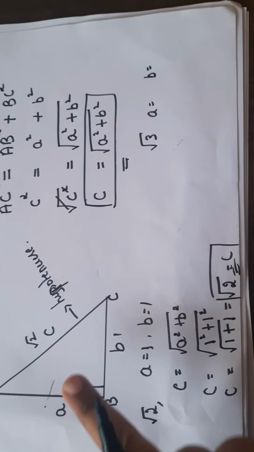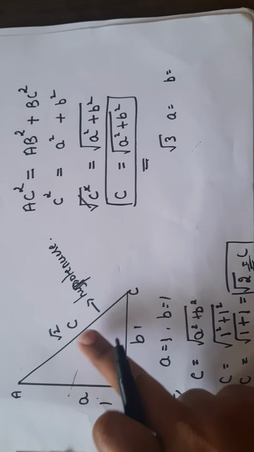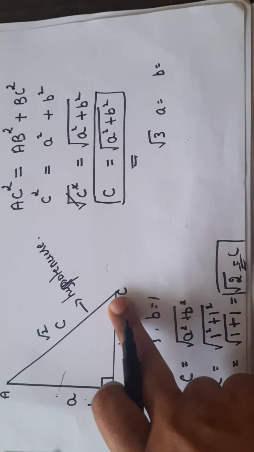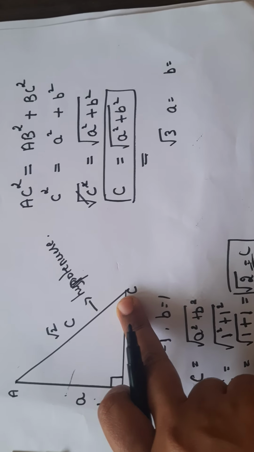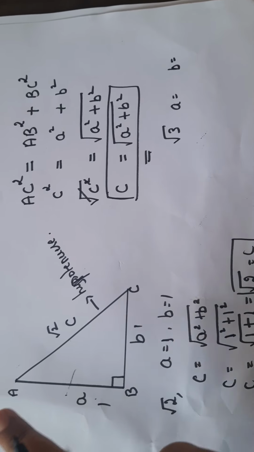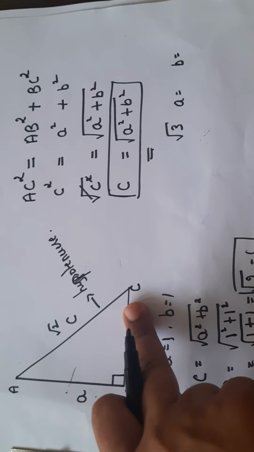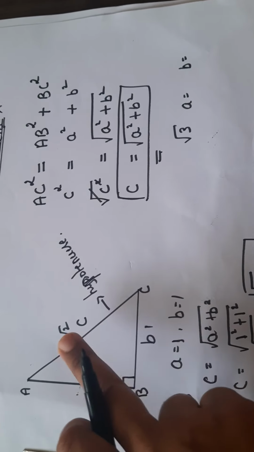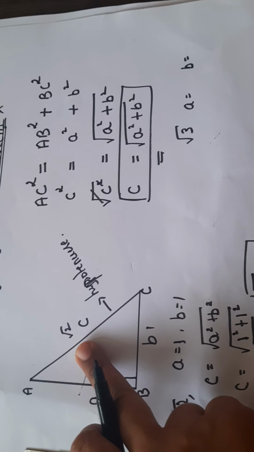Now to do that, we will consider the same square root 2 concept. Let us consider this hypotenuse AC of the triangle on the number line. I will explain by constructing it. Now on this hypotenuse AC, if we consider this hypotenuse as the base, its value is square root 2.